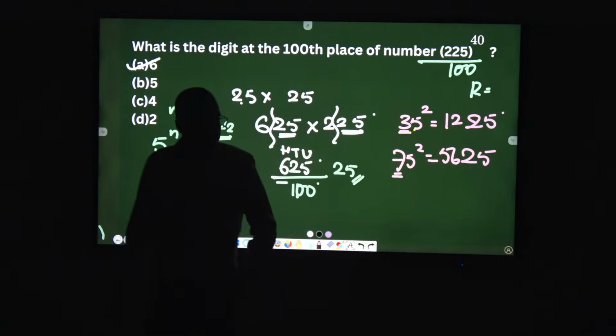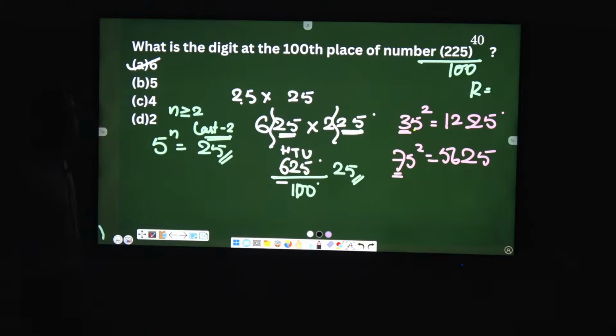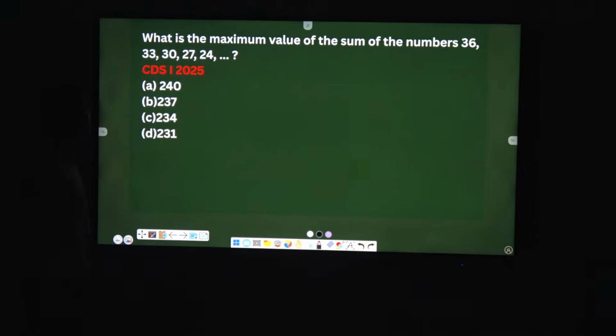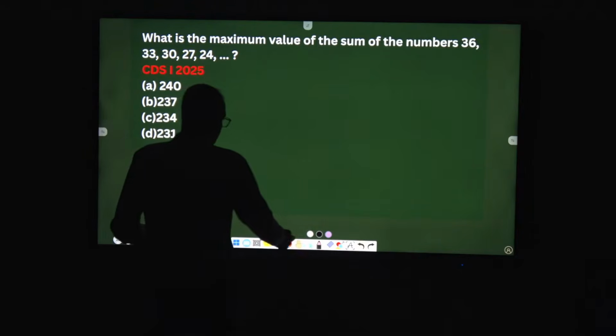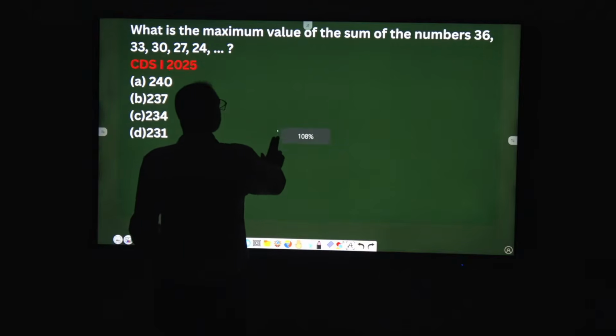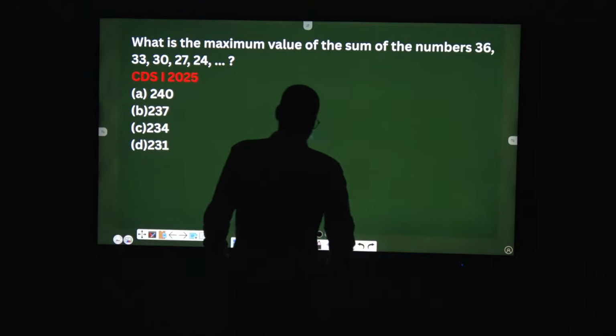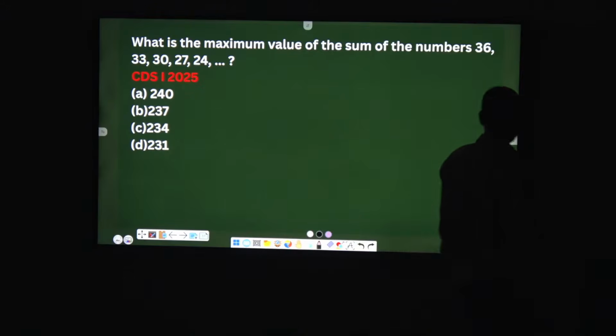Okay. What is the maximum value of the sum of the numbers? 36, 33, 30, 27, 24.